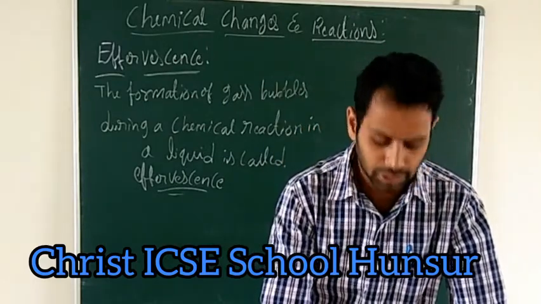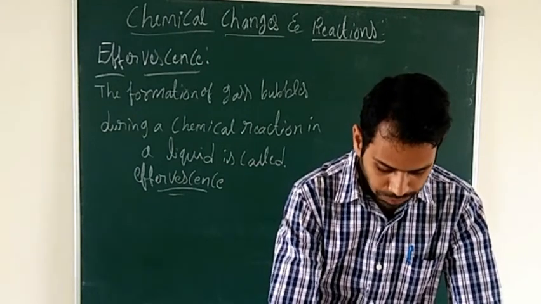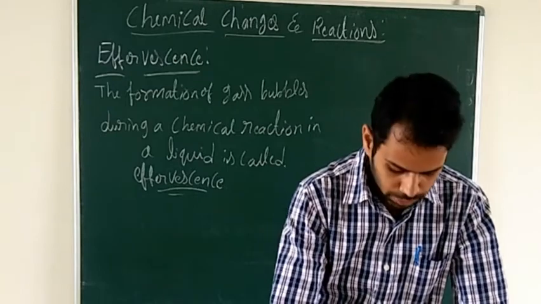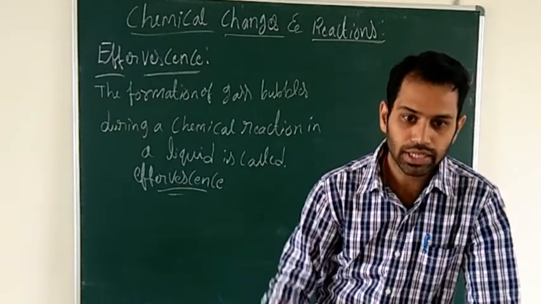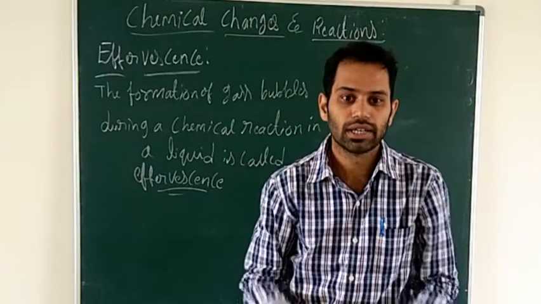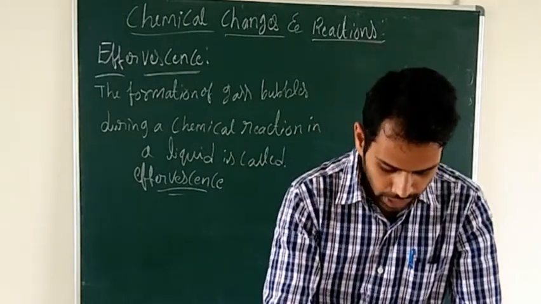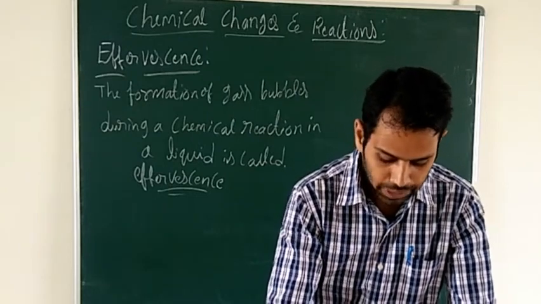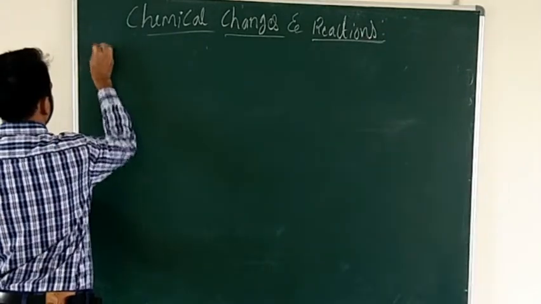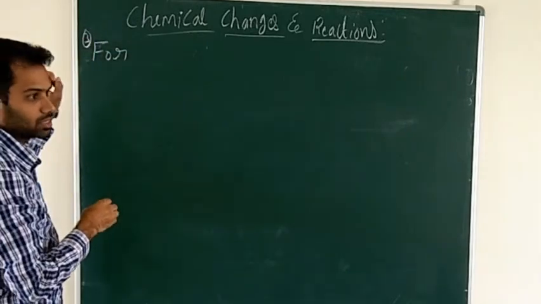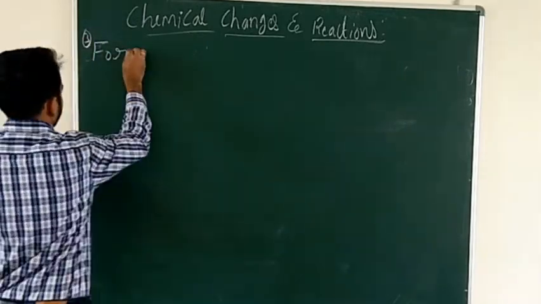One more characteristic we learned is change of color. As I told, for copper sulfate, if you add iron, the blue solution is changed into a green solution. There you can see the change of color. The next characteristic is formation of precipitates. Now this is the third characteristic in chemical reactions.